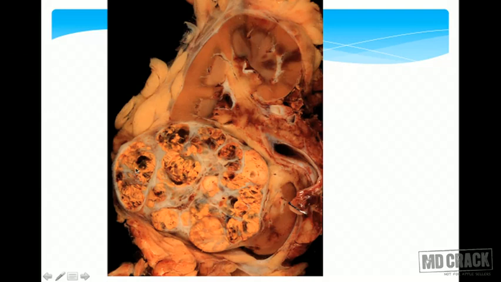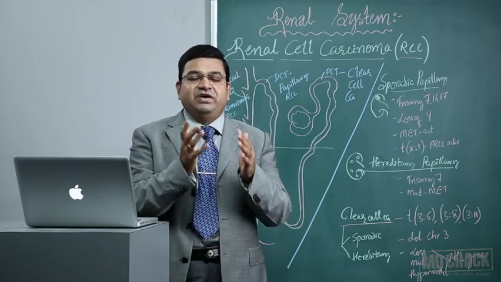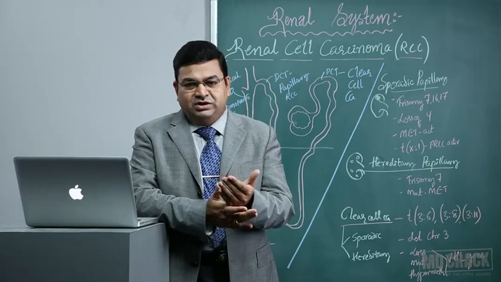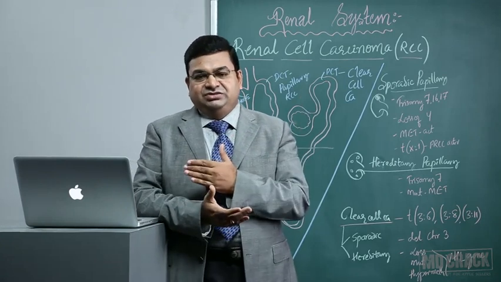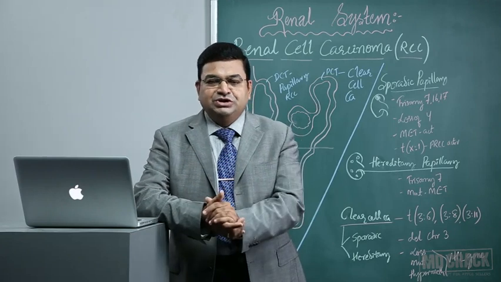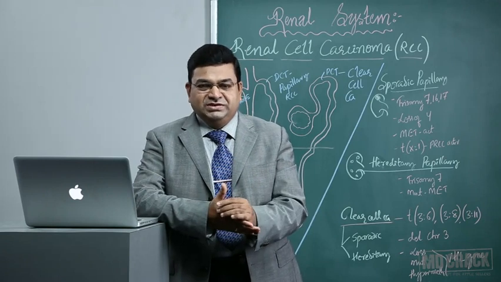And not only that, you see extensive areas of hemorrhage and necrosis. So always we see hemorrhage and necrosis extensively in renal cell carcinomas. So we use the word variegated appearance for renal cell carcinomas. Because of the extensive areas of hemorrhage and necrosis, we use the word variegated appearance of the cut section for renal cell carcinomas. What is most important on cut section is, again, you have to look for renal vein invasion.